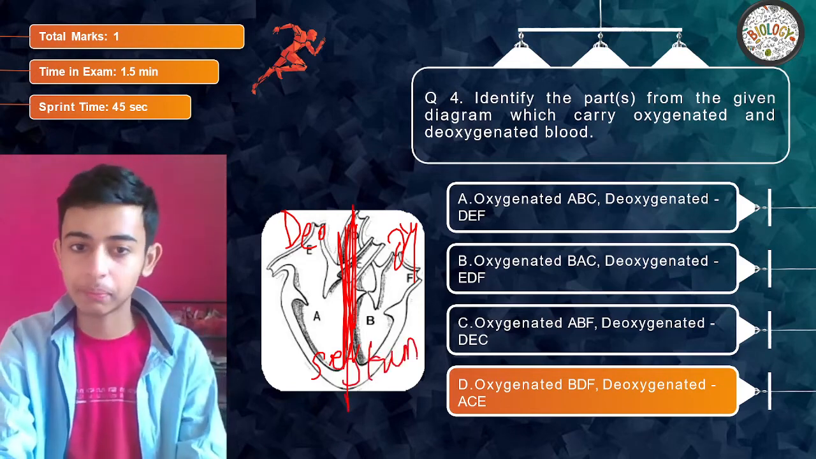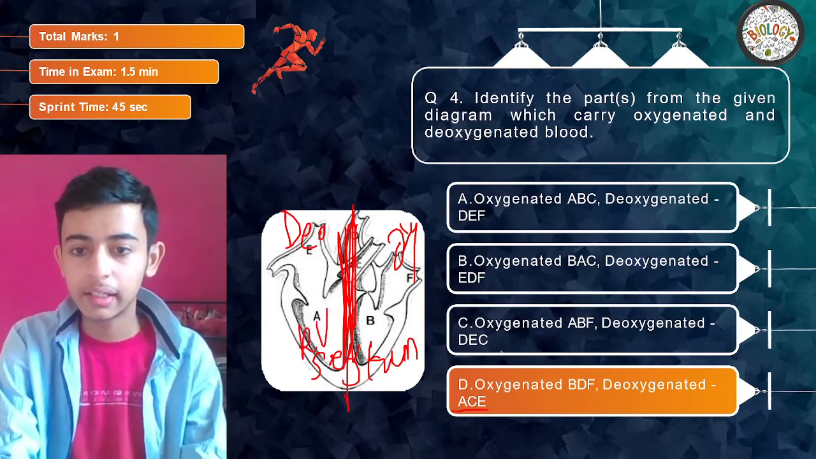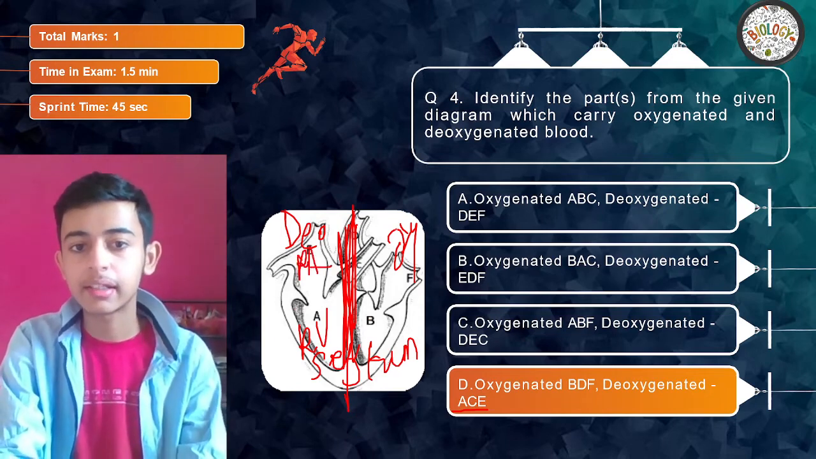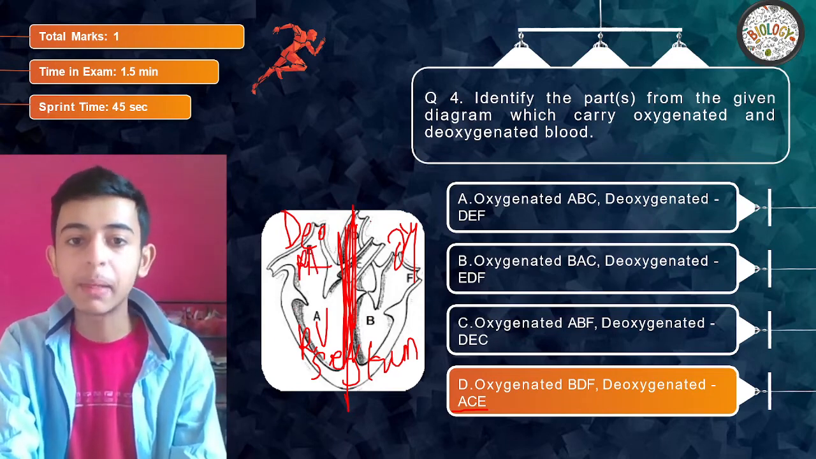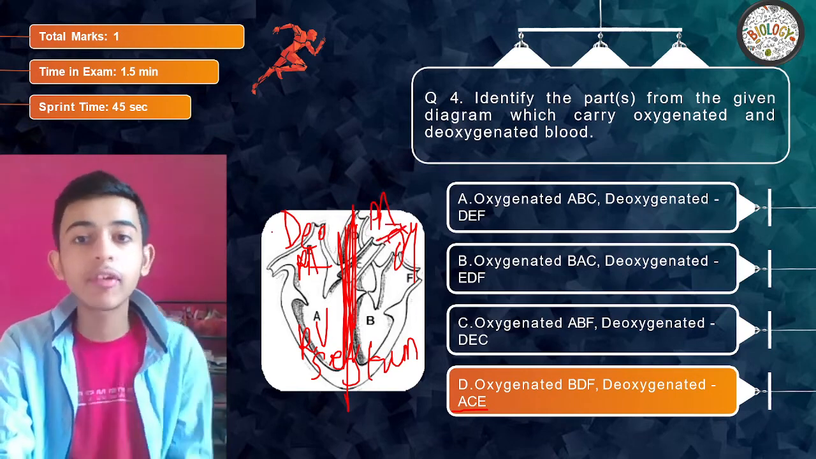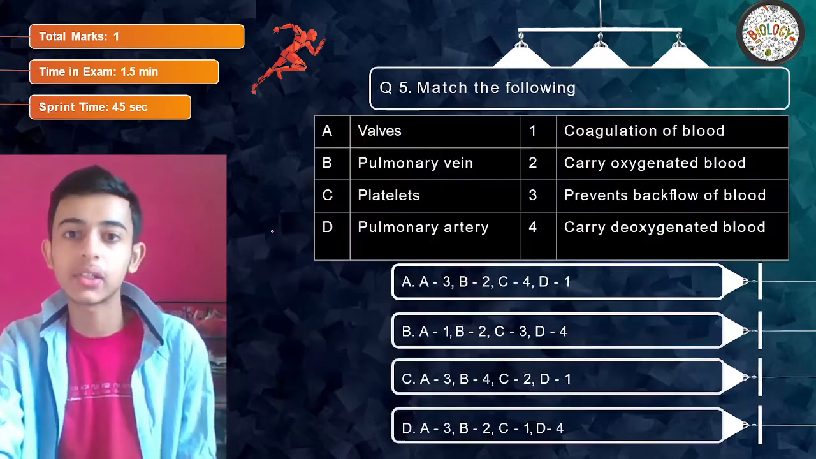That is known as septum. Clear? And ACE, you know, A is right ventricle. Then E is right atrium, and C is pulmonary artery, the only artery which carries deoxygenated blood away from the heart to the lungs. I hope this is the summary of your double circulation.